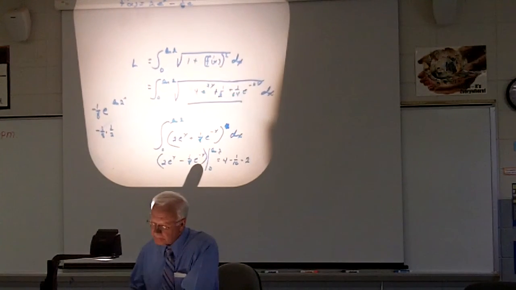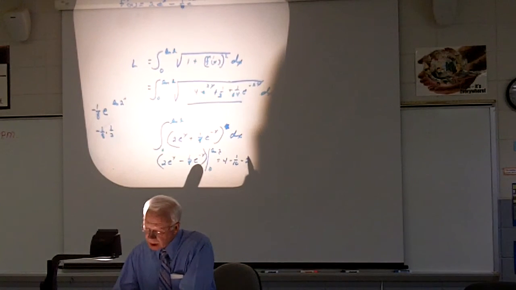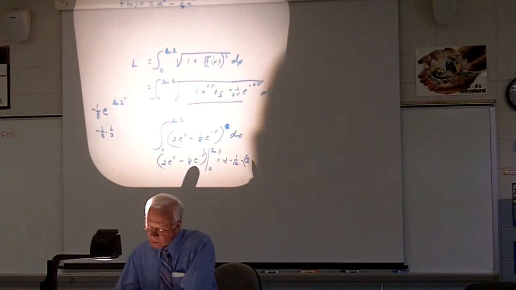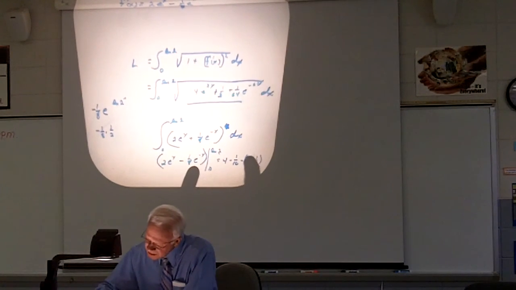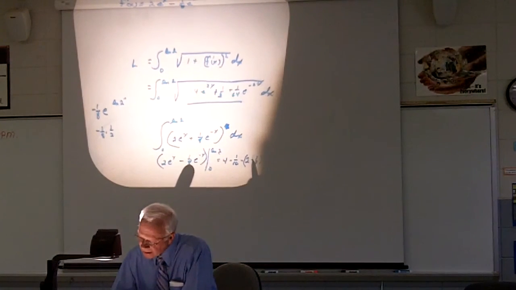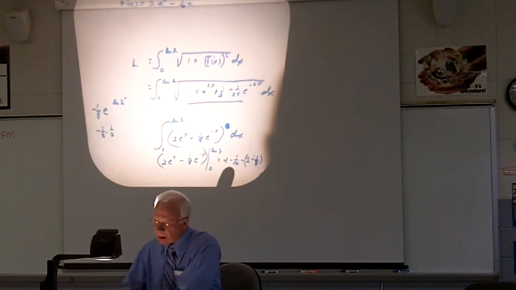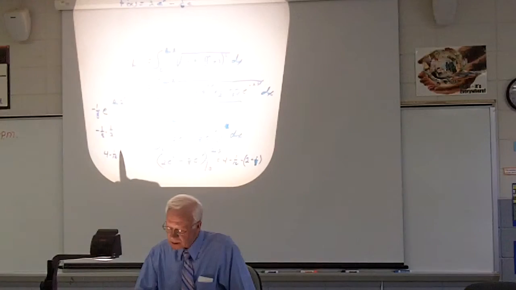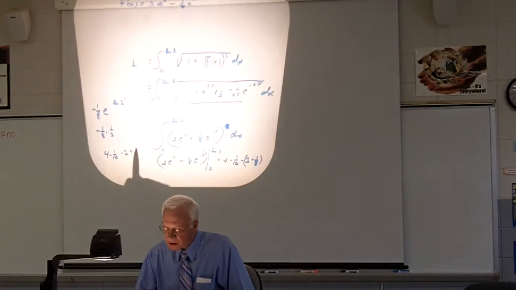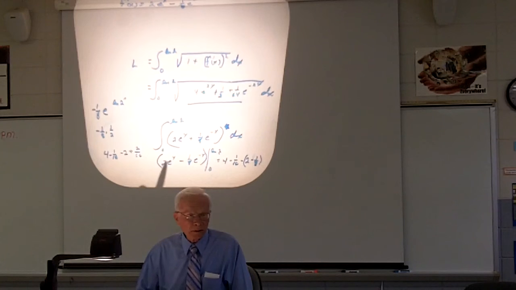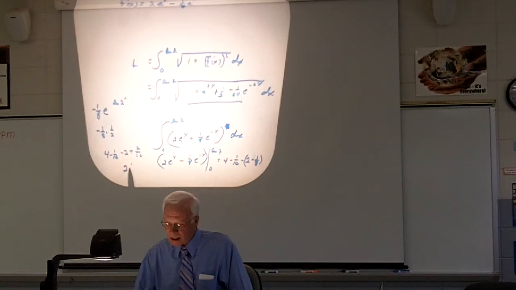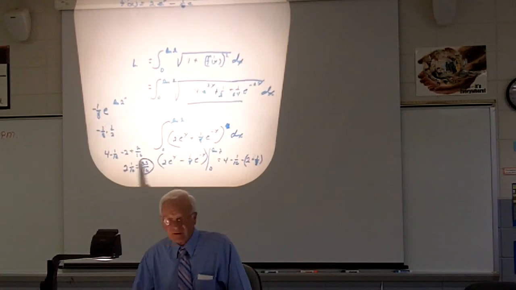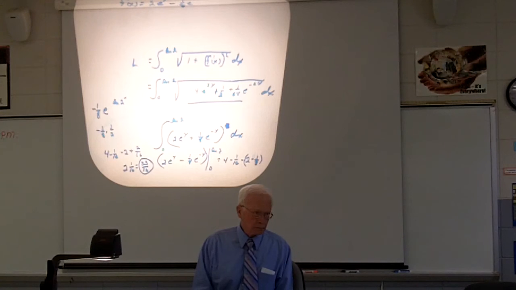But we still haven't done this one yet. And so this is going to be, let me do it this way. This goes to 0, so this is going to be +1/8, right? Oopsie, no. It's going to turn out to be that. If I put this in here, it gives me a -1/8 this way. And now minus. So see what I have here? 4 minus 1/16 minus 2 plus 2/16. So this gives me 2 and 1/16, which is 33/16. And if you check your book, that's the correct answer. Okay?